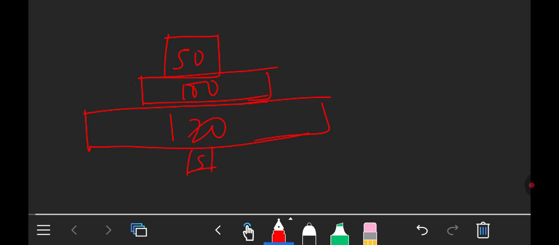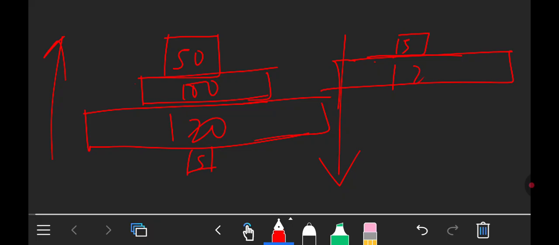So one thing you need to understand here is that a pyramid of numbers can also be inverted, whereby it is written upside down. It can be inverted, whereby we start with 5 organisms there, then we come to 120 organisms, then 100 organisms, then 50 organisms. So this is inverted, which means written upside down.